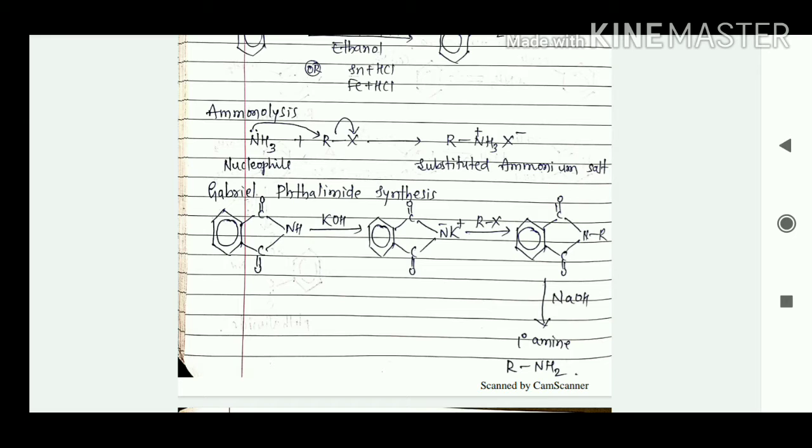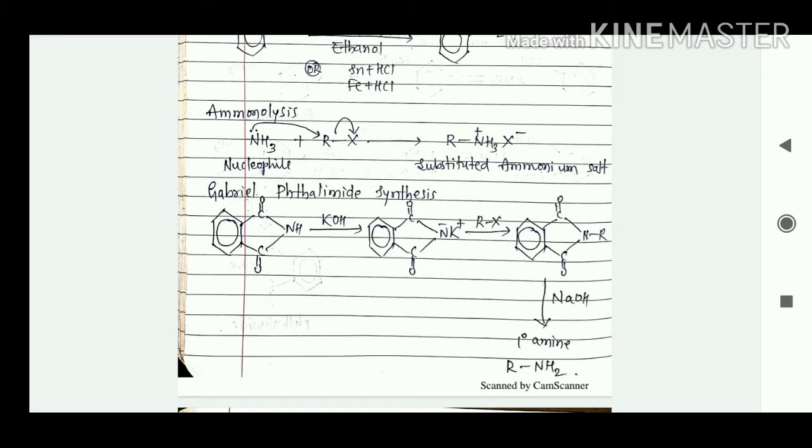Now we're going to consider the Gabriel phthalimide synthesis. First we're going to consider this one, this is the phthalimide. In the presence of KOH, here we're going to get the salt, because this is a base and this is also a base, so N- K+. In the presence of RX, here we're going to get the N-R compound.